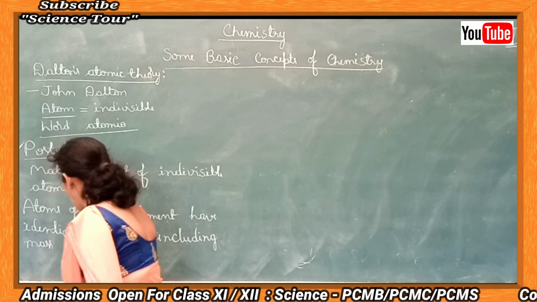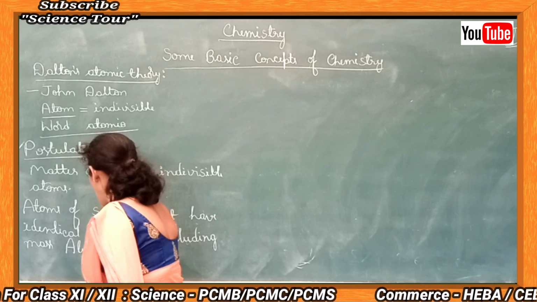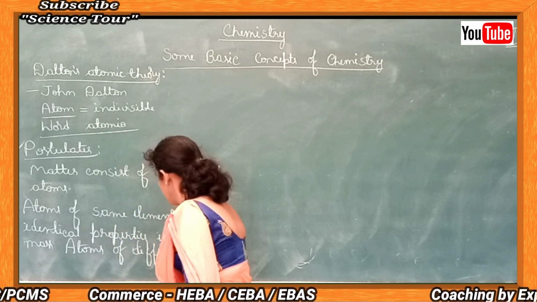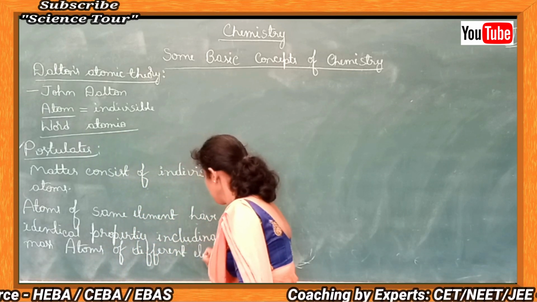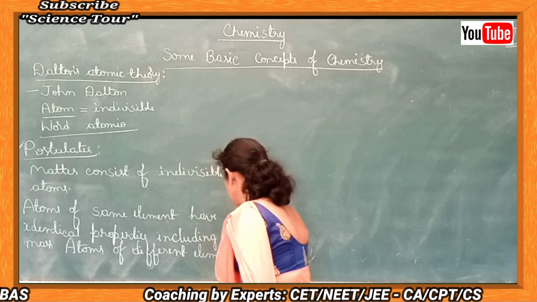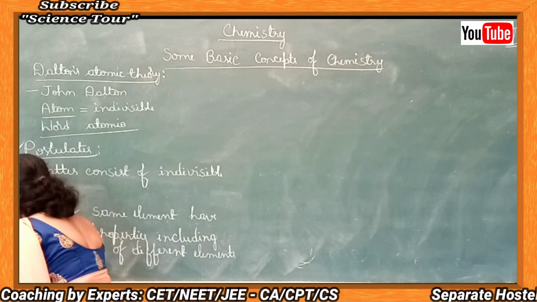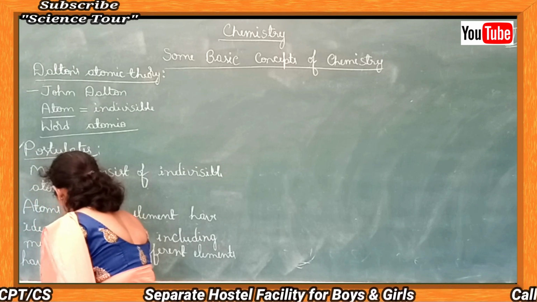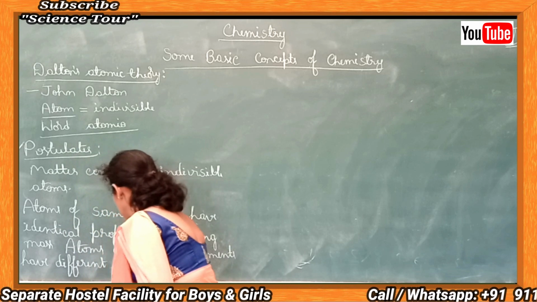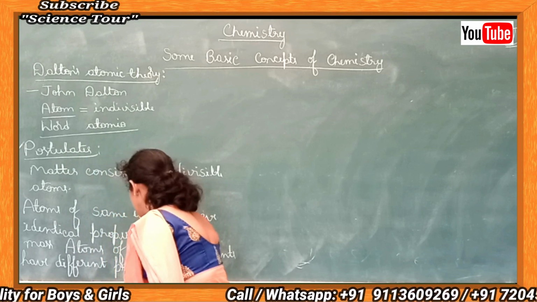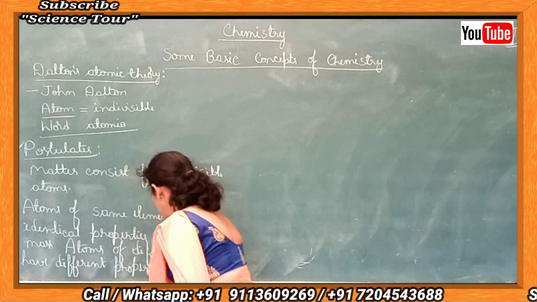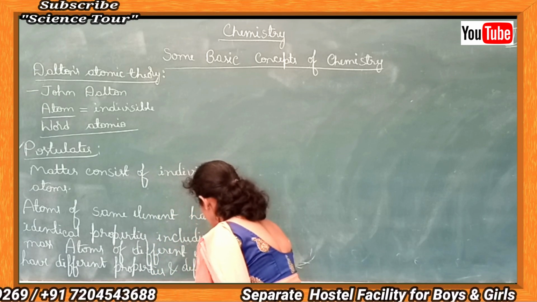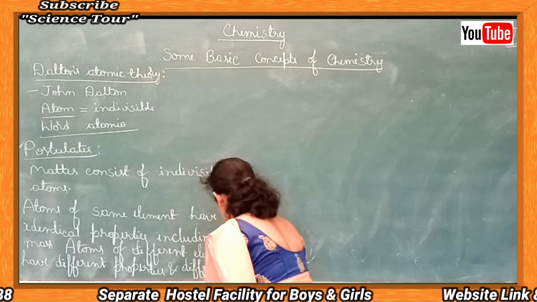But atoms of different elements have different properties and different mass. This is postulate number 2.